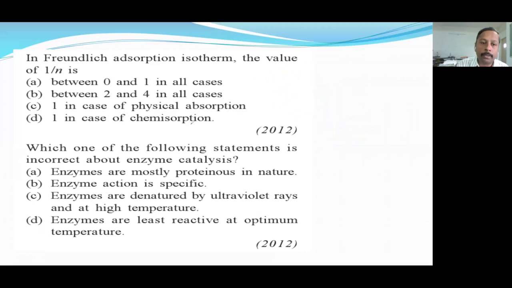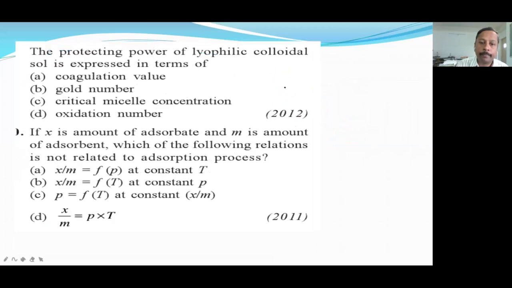Okay, now let's go to the next question. Here, protective power: for measuring the protective power, we measure it in terms of the gold number. So the answer is gold number, and gold number is useful for the protective power of lyophilic colloidal solution.